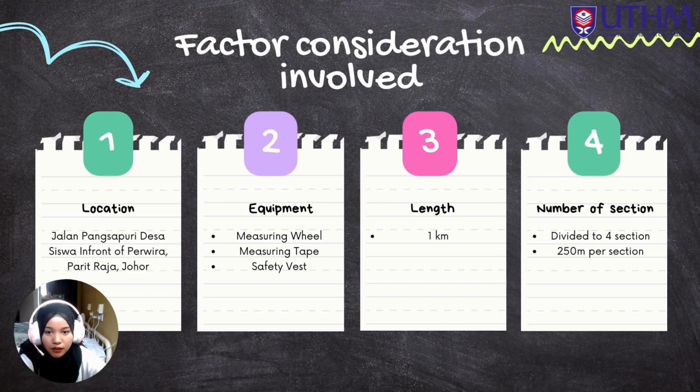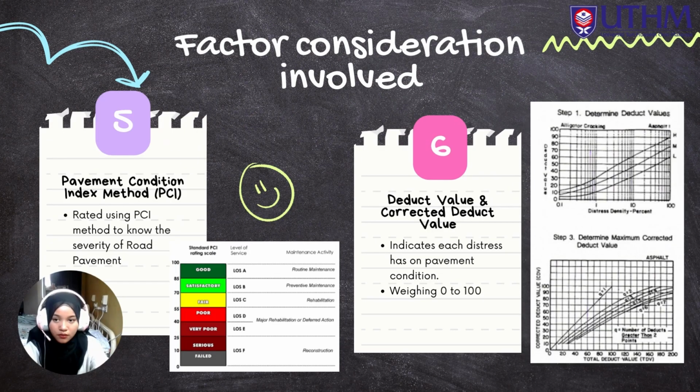Next is the number of sections. Just like I said before, we divided it into 4 sections, 200 meters per section. Next is the pavement condition index method, which is PCI. The observation has been rated using the pavement condition index method to know the level of severity of the road pavement.